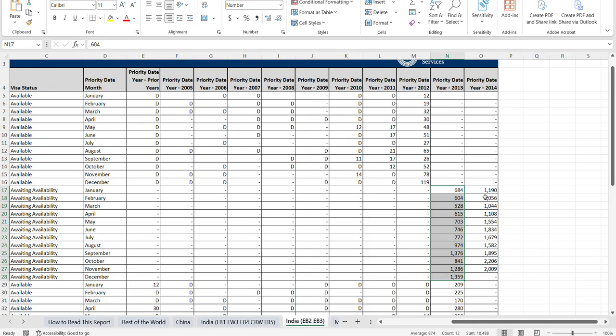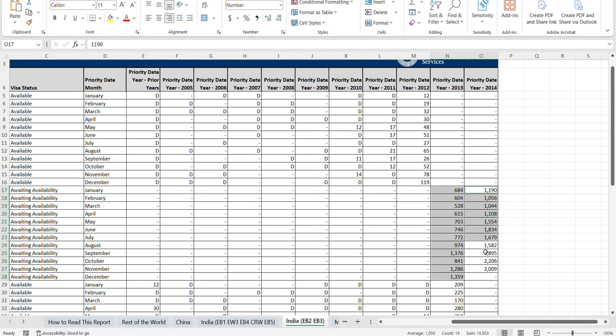So if I sum them up, just for our view, if I go up to July 2014, the total number I'm seeing here is 20,000, right? Based on the numbers shown in the report as a numerical limit, it was not 20,000 for EB2 India.